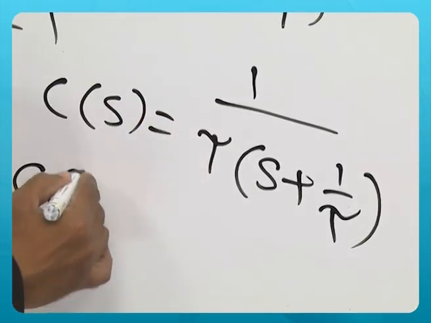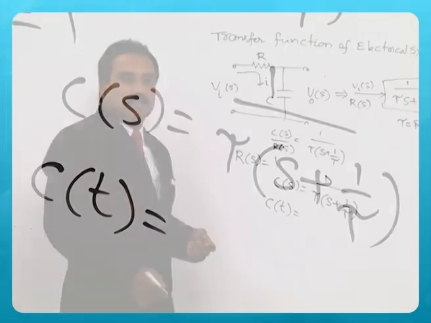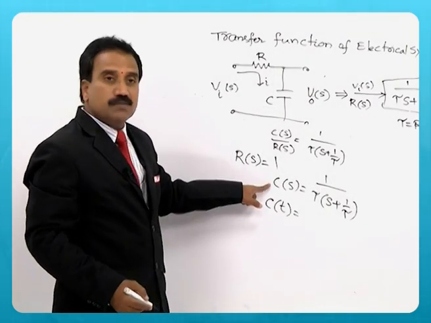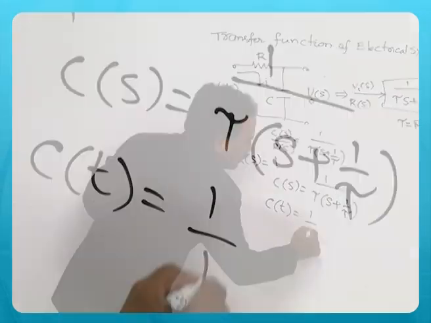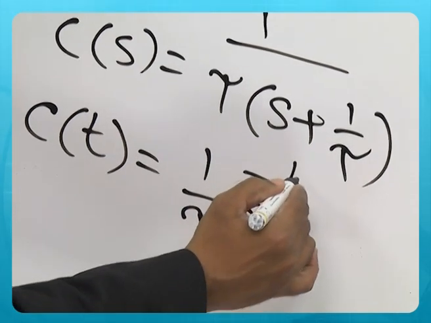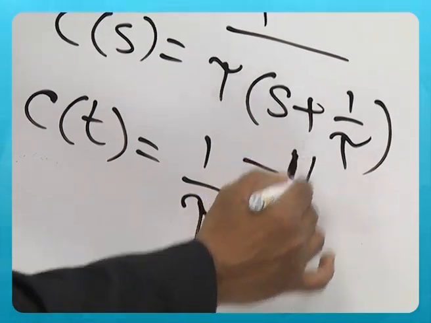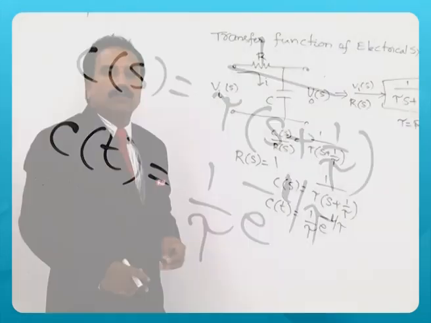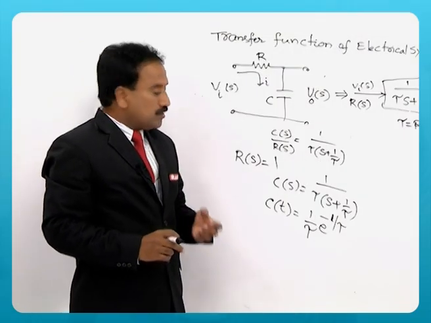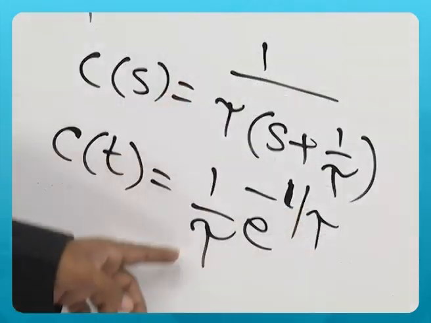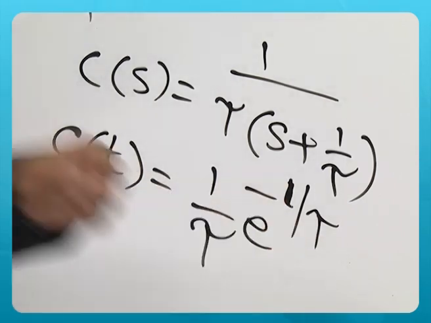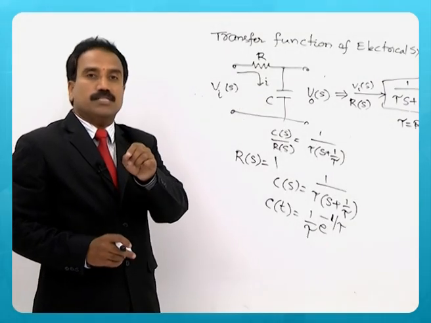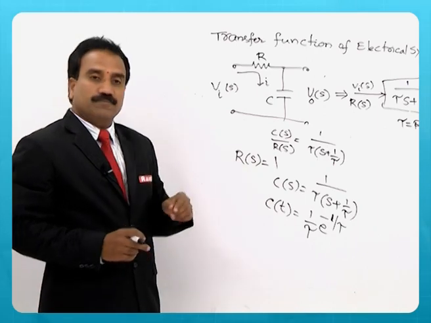So, C of t is 1 by tau e power minus t by tau. This is the response of the system for the impulse input.